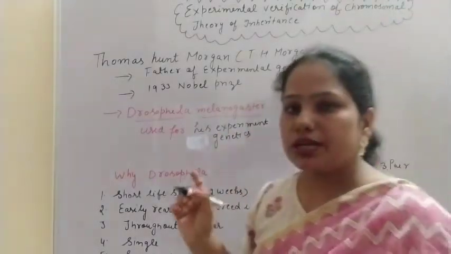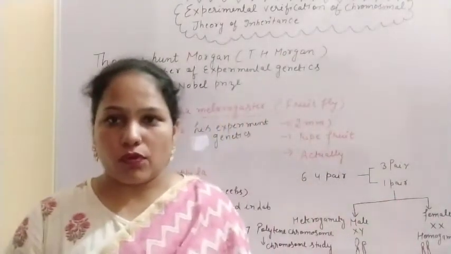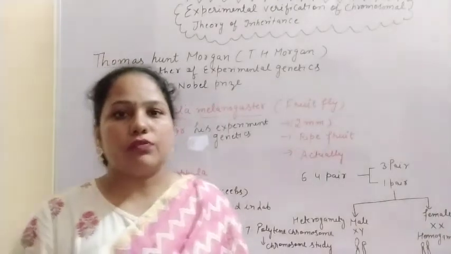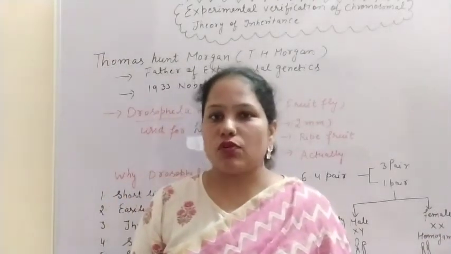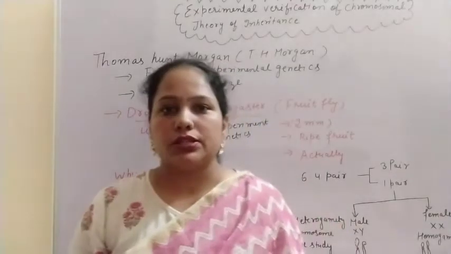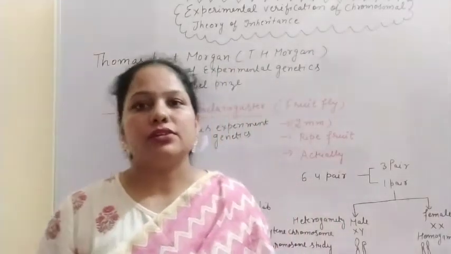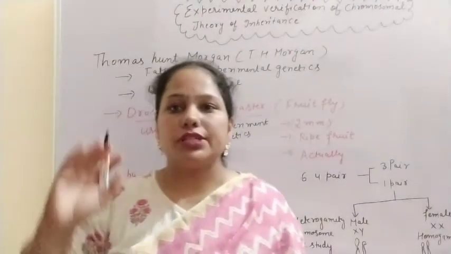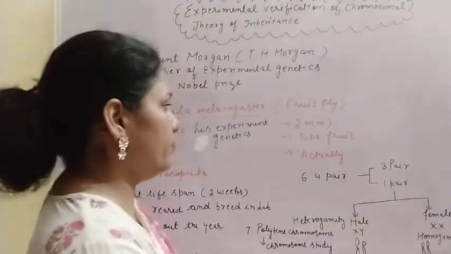Now the question arises: Mendel selected the pea plant for his experiment, and we have discussed why Mendel selected the pea plant, because the life cycle of the pea plant is short. Like that, why did T.H. Morgan select the Drosophila insect for his experiment?